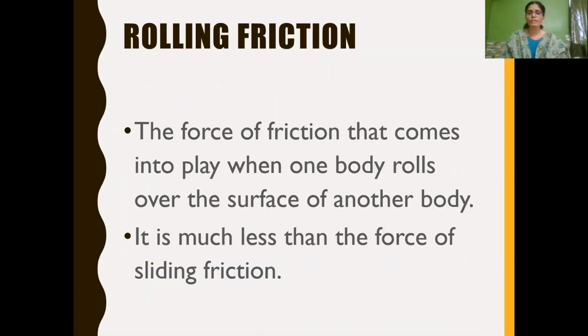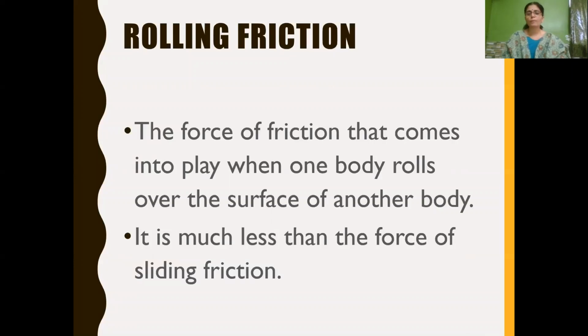So what is rolling friction? It is the force of friction that comes into play when one body rolls over the surface of another body. Here the irregularities between the two surfaces of the bodies don't get enough time to lock with each other. So the ridges and grooves do not lock into each other, so that they can easily roll over the other surface.